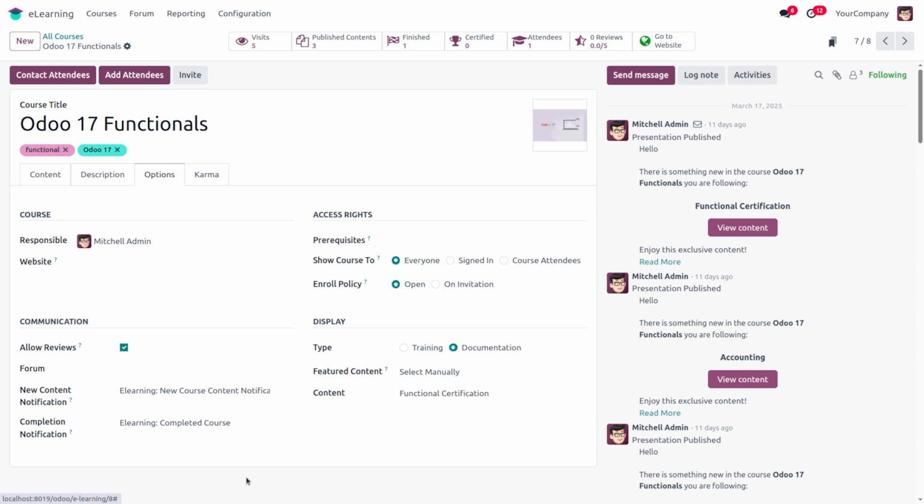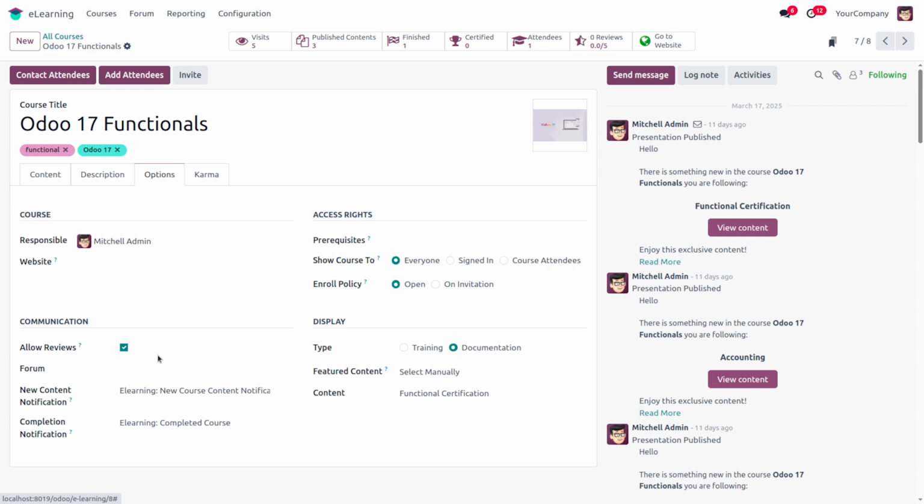Then next is the review communication option. Under this communication option, we have the option to allow reviews. In the Odoo 18 e-learning module, we are allowing our users to add their reviews about the courses. If we enable this checkbox, we are allowing our users to add their review on this course.